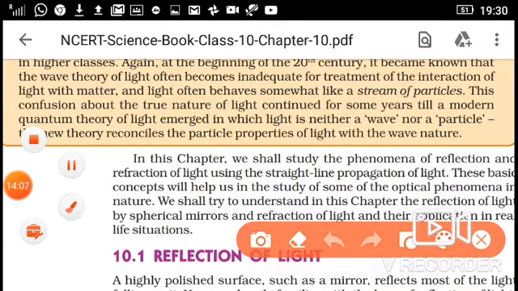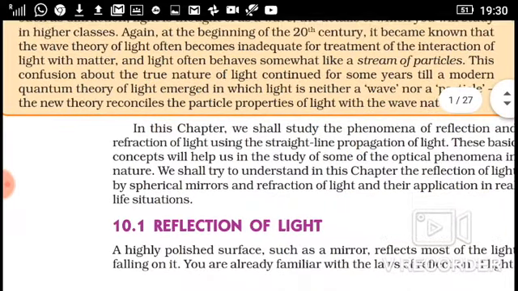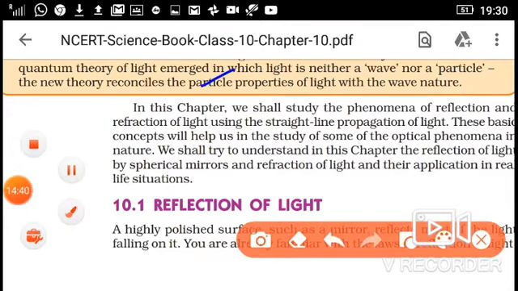This confusion about the true nature of light continued for some years till a modern quantum theory of light emerged, in which light is neither purely a wave nor a particle. It means light has dual nature. Sometimes it behaves like a wave and sometimes like particles. You can write like this: light has a dual nature. Sometimes it behaves like a particle and sometimes like a wave. The new theory reconciles the particle properties of light with the wave nature.